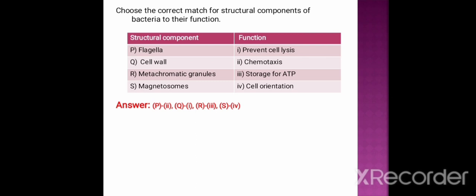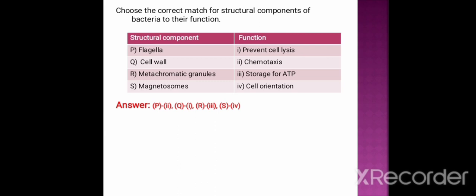That is, for metachromatic granules is option 3, storage of ATP. Whereas magnetosomes are magnetotactic granules that help in cell orientation or magnetotactic movement. So for option S the function is 4.